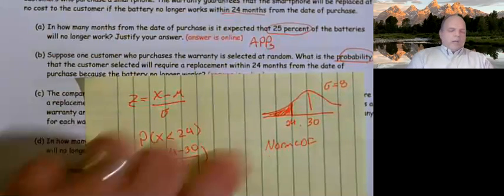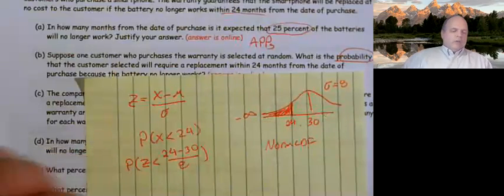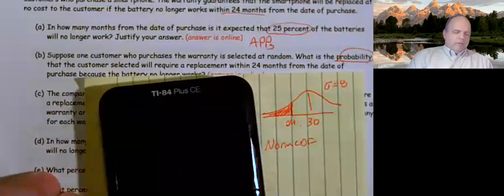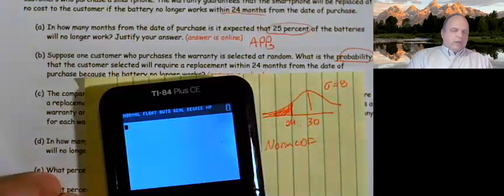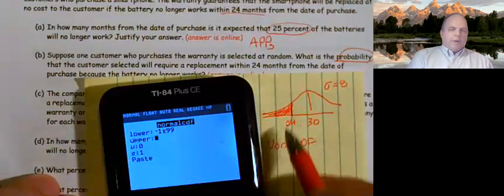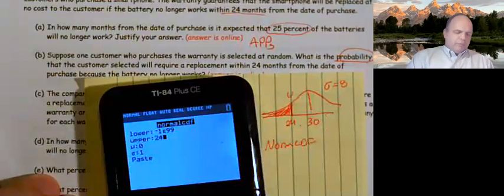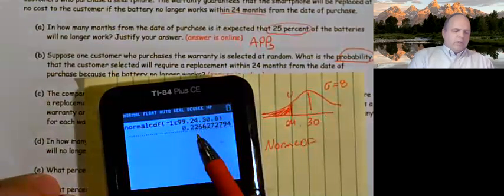Now, when I look at this, this is going off to negative infinity. So I can go to my norm CDF, second vars, norm CDF. My lower bound is negative infinity, which I can fill up with a bunch of 9s. The upper part of my shading is 24. My mean is 30 and my standard deviation is 8. And I end up getting a probability of 0.2266.